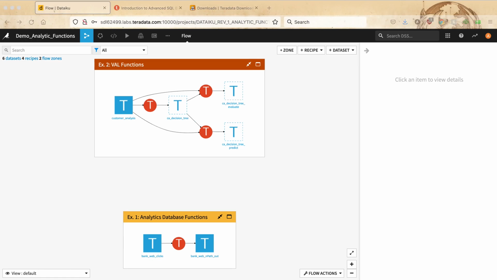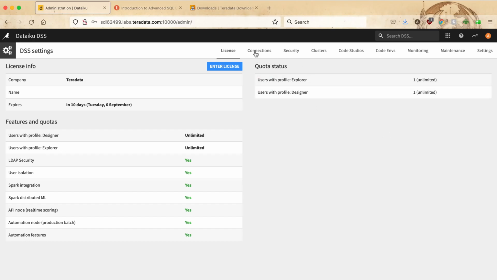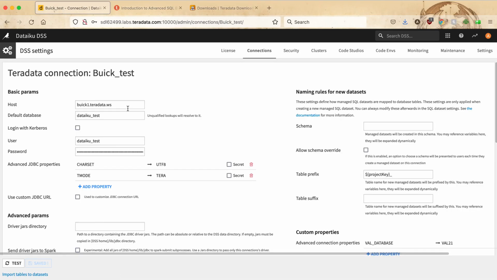Before you can use the recipe, there are a couple of requirements that must be observed. Ensure that you can go to the connection settings of the target Teradata Vantage connection that you will be using with the recipe, and specify a default database name that you will be using.